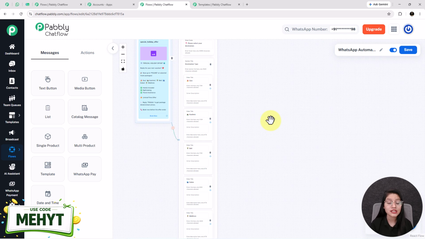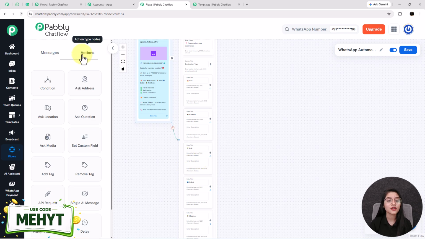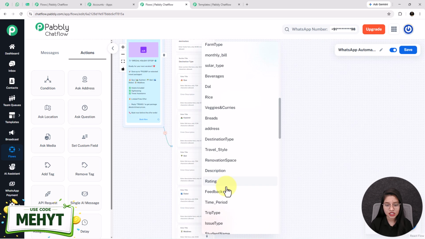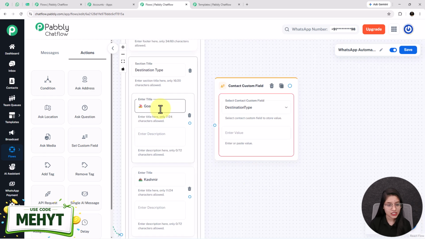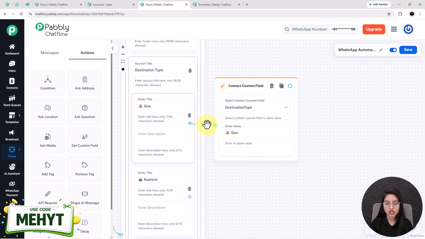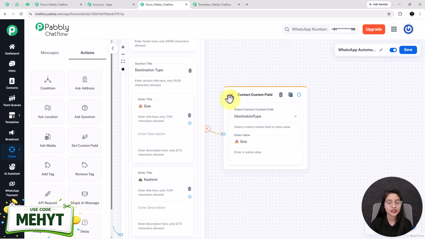But before that, I am going to do the setup of custom field tags. So for that, I'm clicking on this actions option and adding a button as set custom field. After that, I am selecting the contact custom field as destination type. Next, in this enter value box, I am going to write this destination because I set this contact custom field not specifically for this destination type. That's why I am linking this to this.